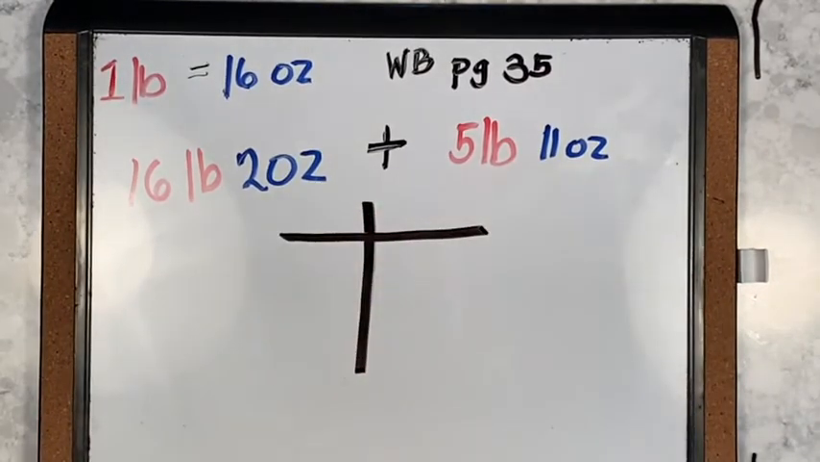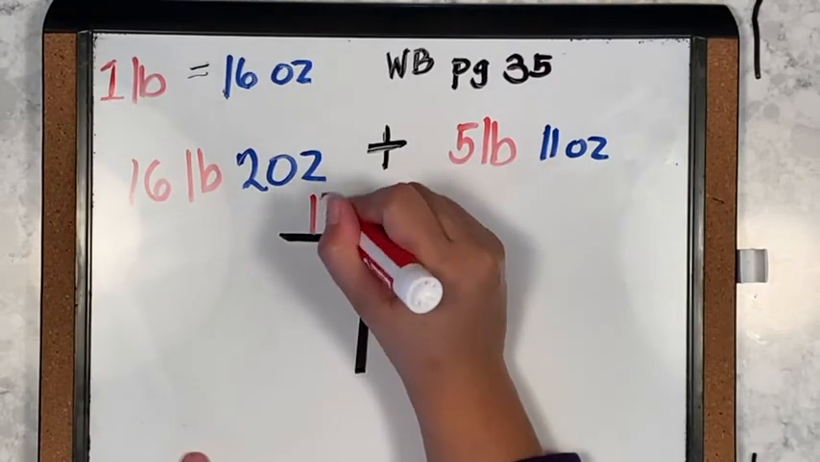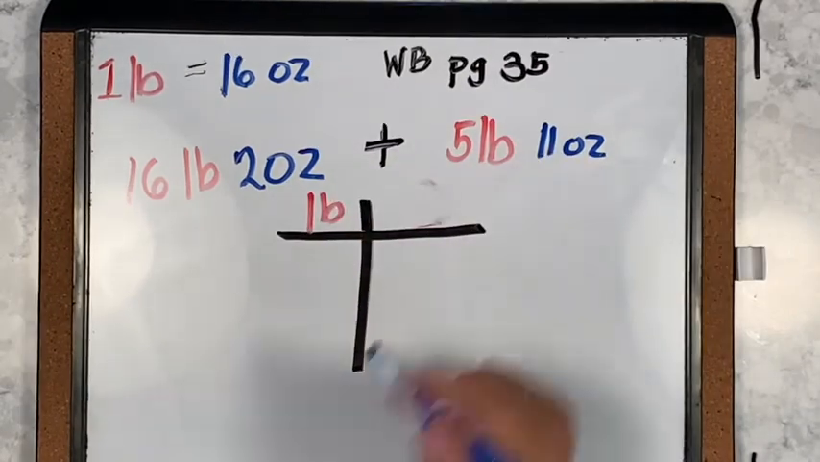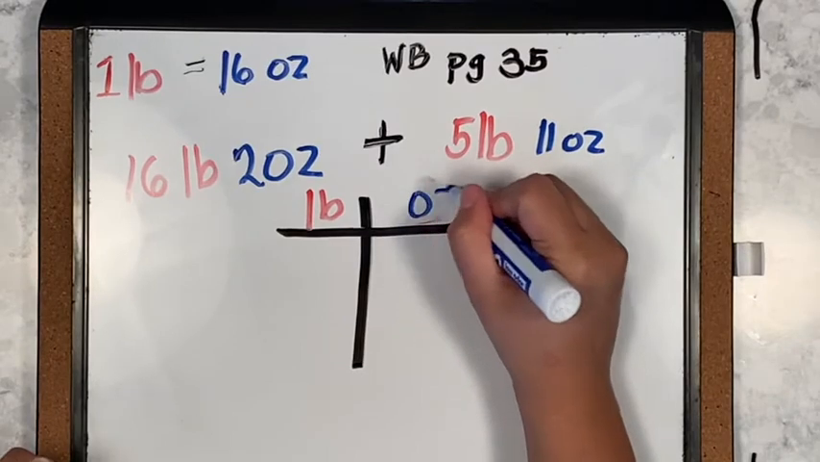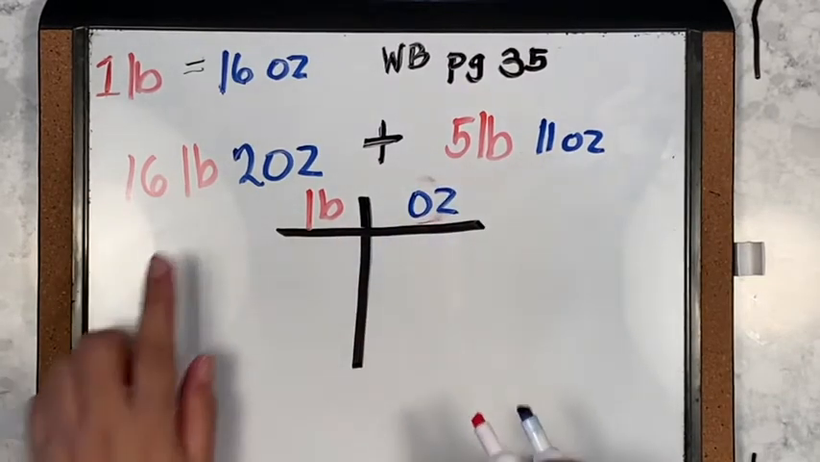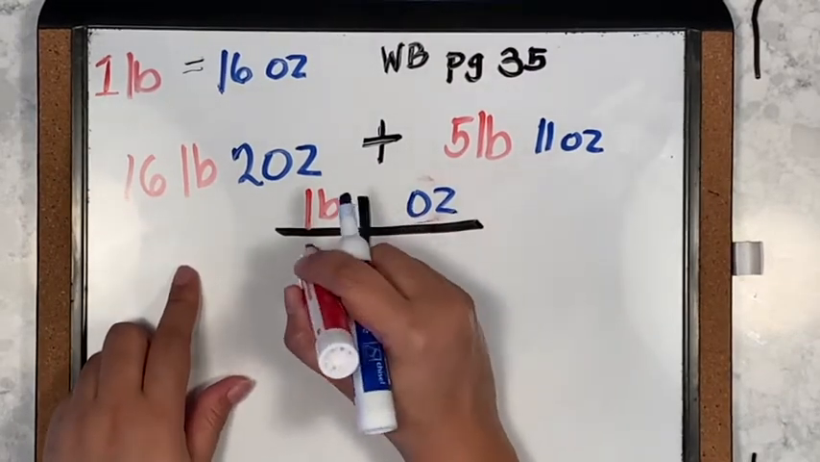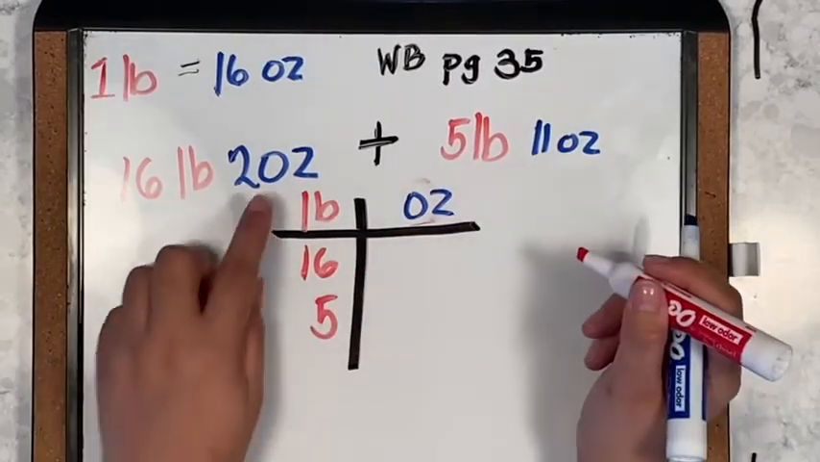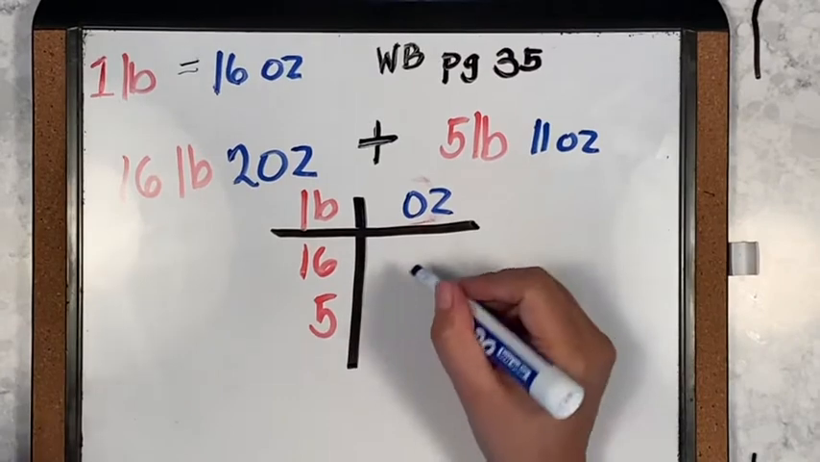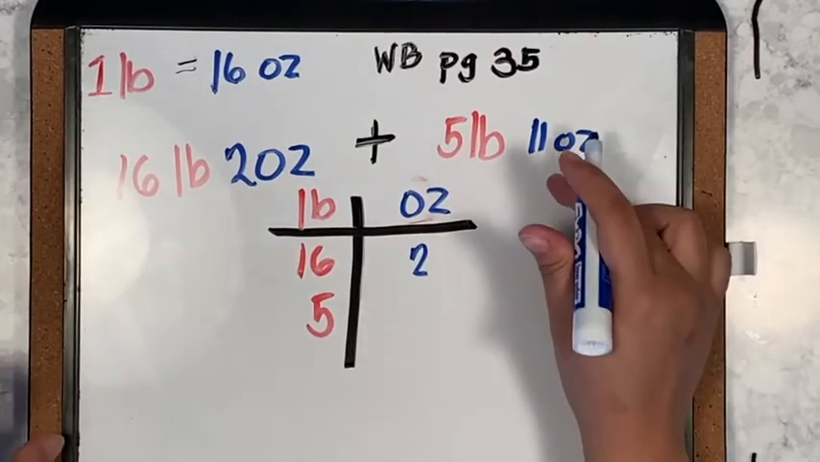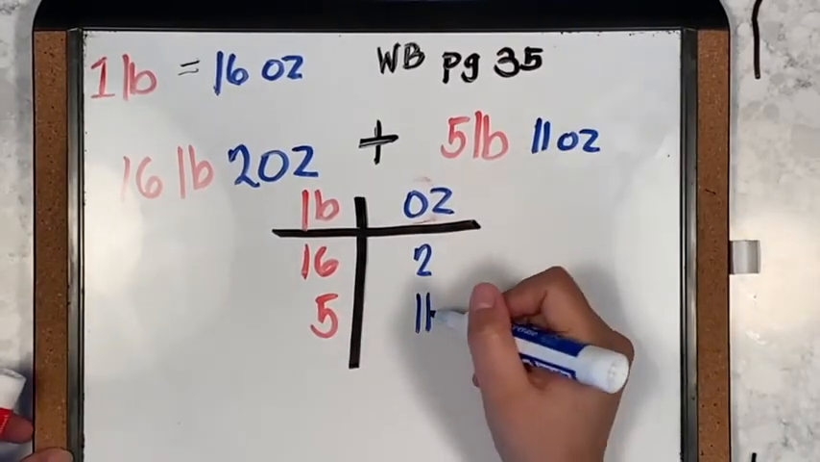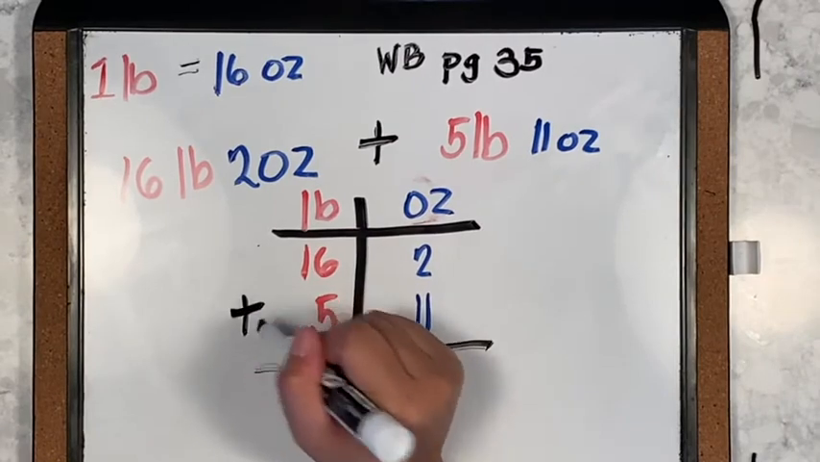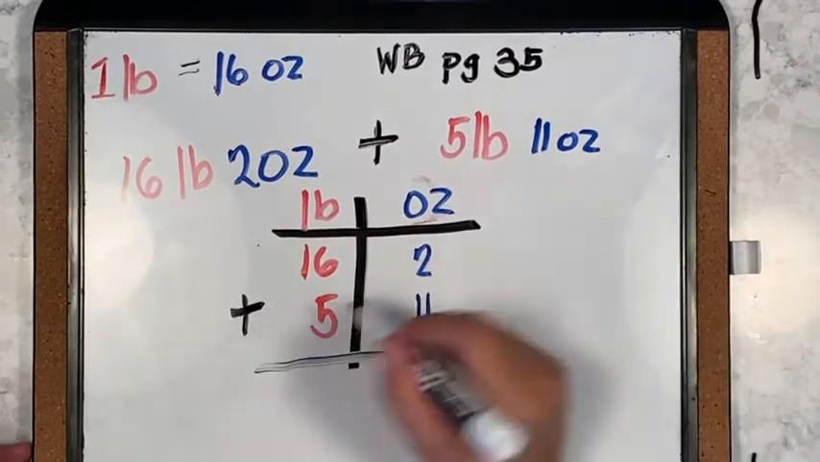Here I will put pound, here I will use ounce. So here for this part we have 16 and here we have 5. Here we have 2 and then here we have 11. We will add. So first question,